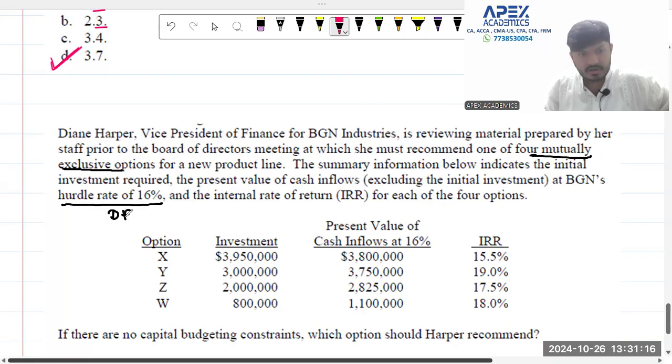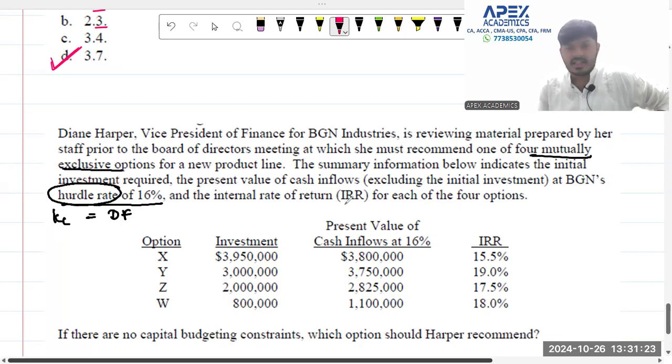This is nothing but your discounting factor. This is also your cost of capital. It can also be referred to as hurdle rate. The internal rate of return for each of the projects is given to you below.